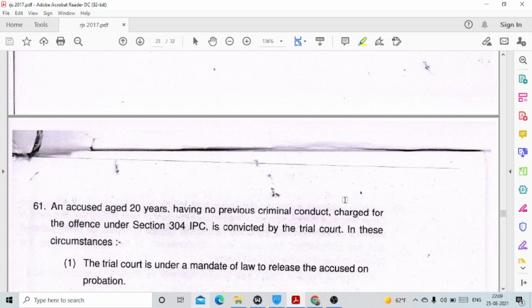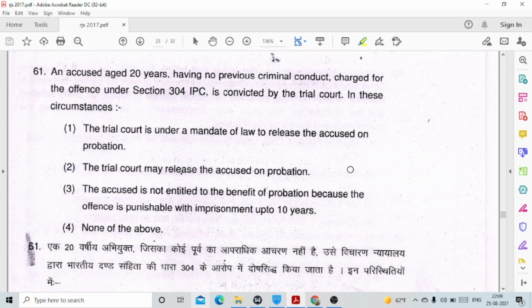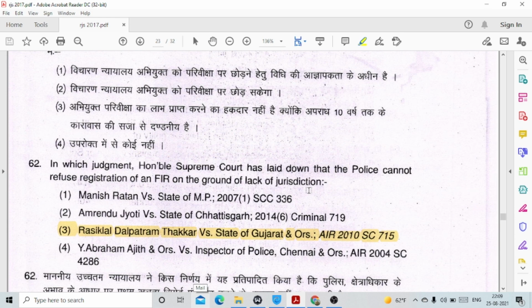Question number 61. An accused aged 20 years having no previous criminal conduct, charged for the offence under section 304 IPC, is convicted by the trial court in these circumstances. So this question has been cancelled, so let us ignore it.